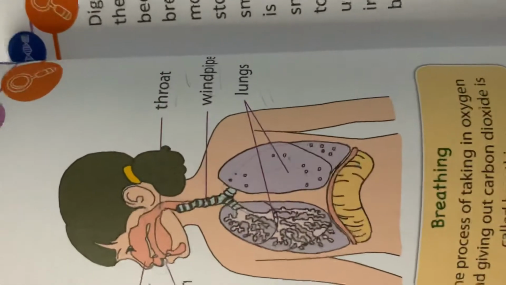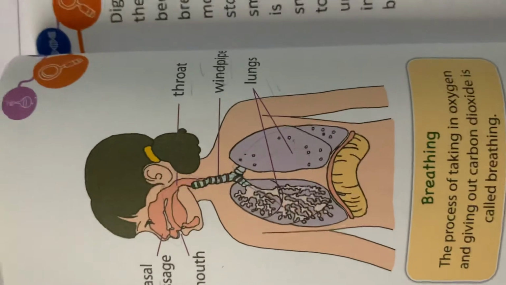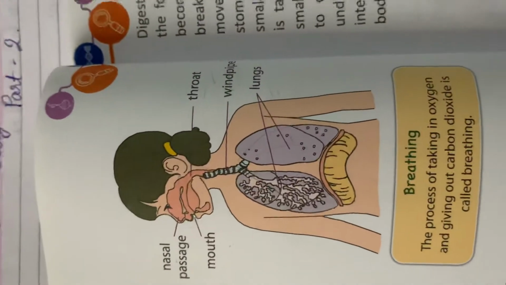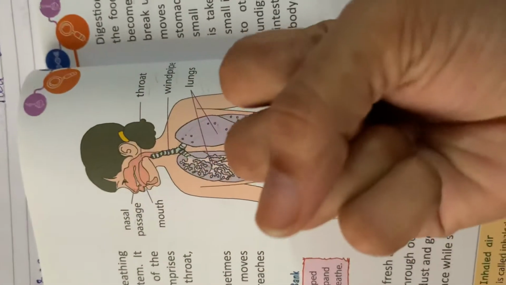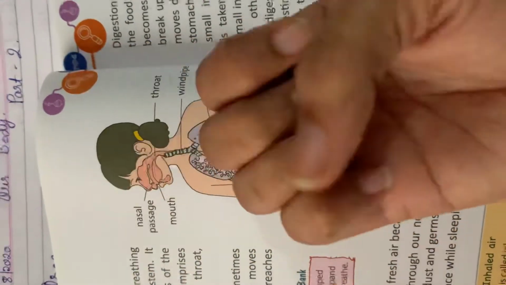Now what are lungs? The lungs are cone shaped and spongy. They expand and contract as we breathe.